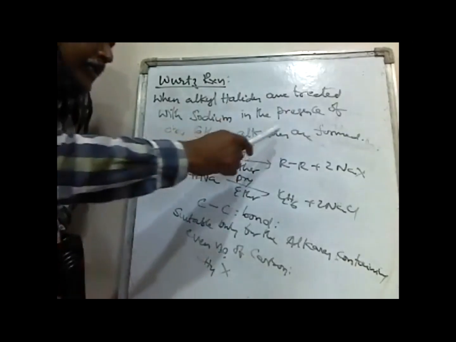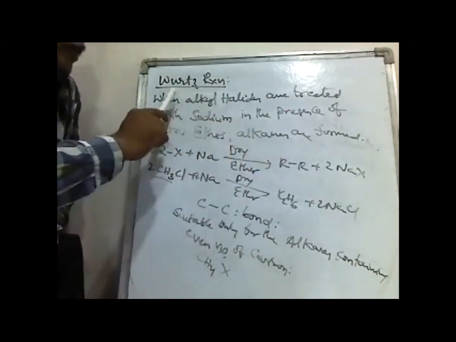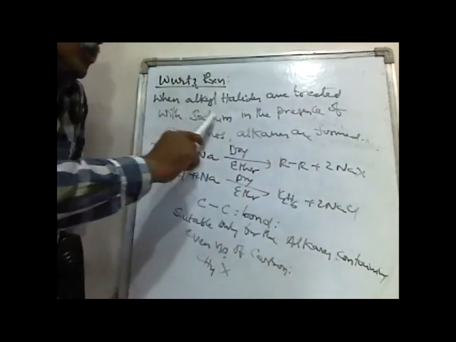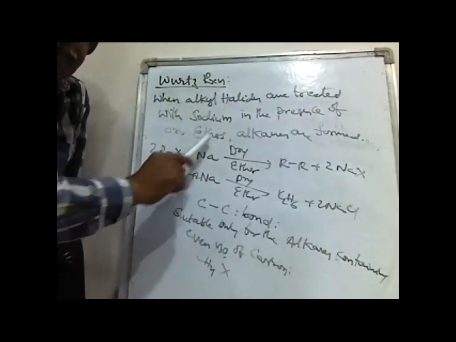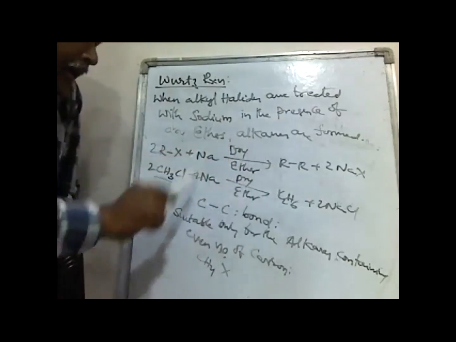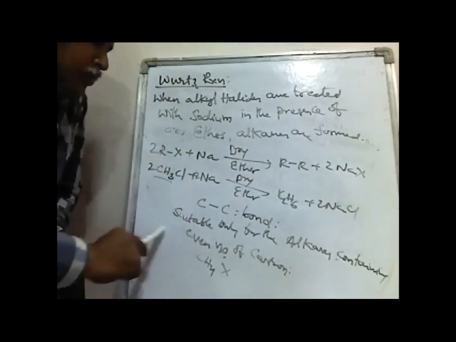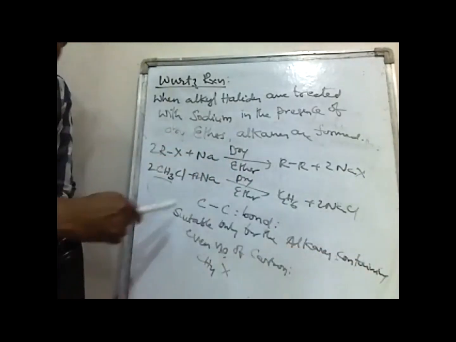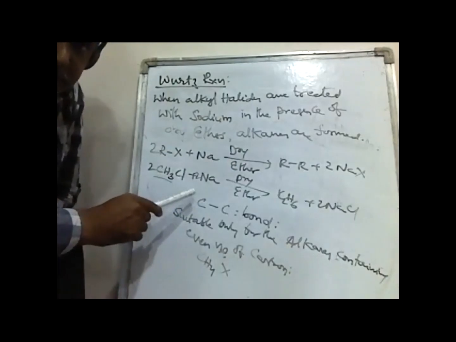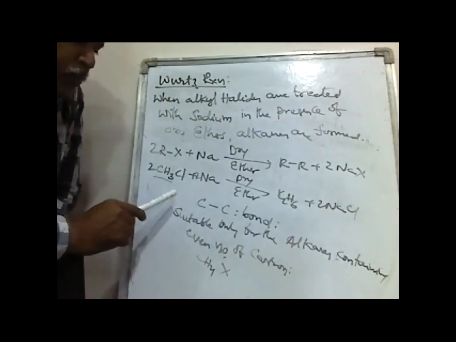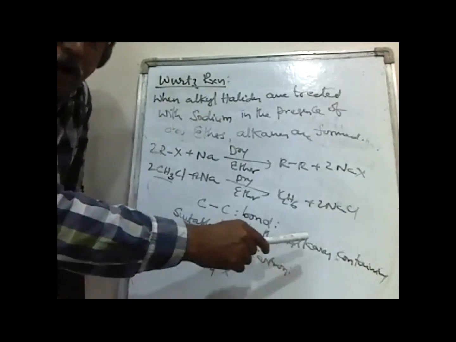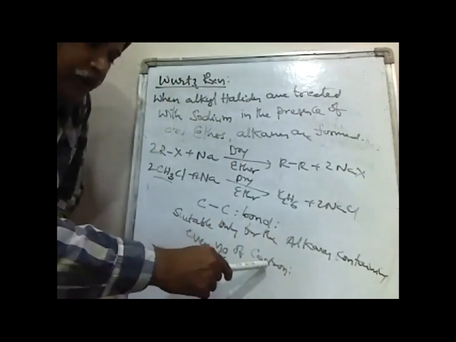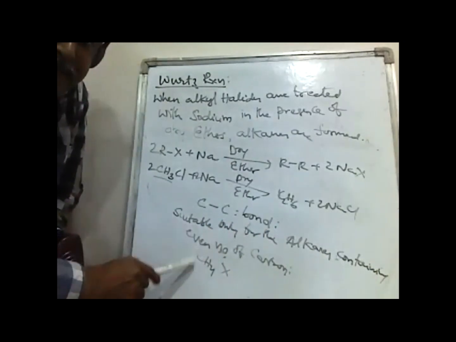This reaction we are calling the Wurtz reaction. When alkyl halides are treated with sodium in the presence of dry ether, alkanes are formed. The important points in this Wurtz reaction, from an objective point of view, are that this reaction involves C-C bond formation, it is suitable only for the preparation of alkanes containing an even number of carbon atoms, and methane cannot be prepared by this method.